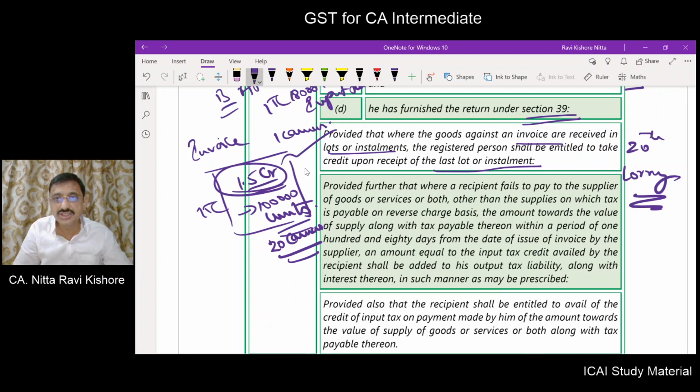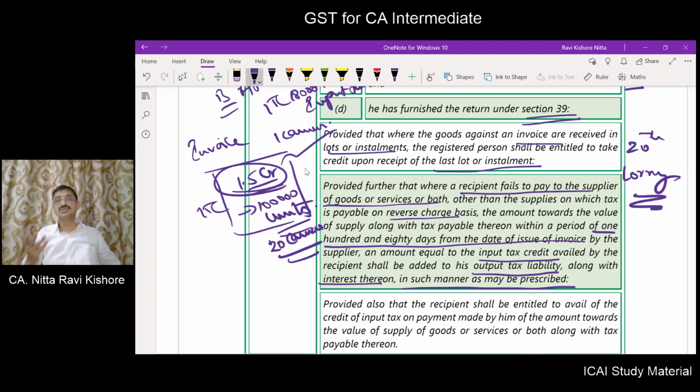Where a recipient fails to pay to the supplier of goods or services or both, other than the supplier on which tax is payable on reverse charge, the amount towards the value of such supply along with the tax payable thereon within a period of 180 days from the date of issue of invoice by the supplier, an amount equivalent to the ITC availed by the recipient shall be added to his output tax liability along with the interest thereon in such manner as may be prescribed. Friends, you look at this.